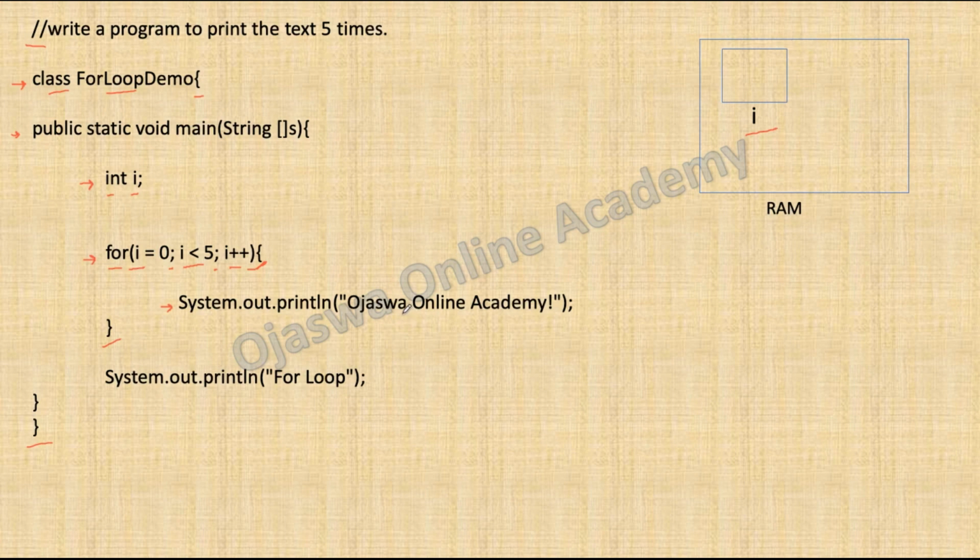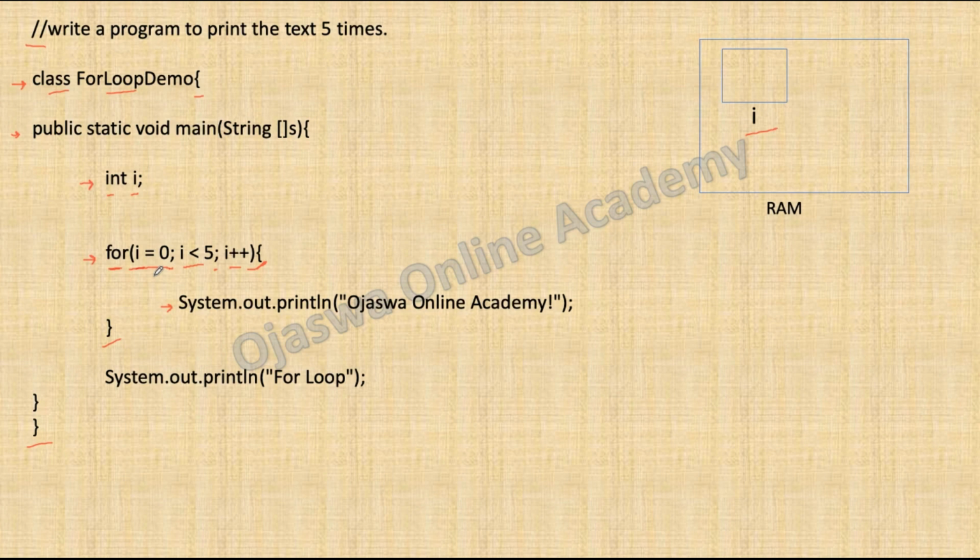Now how does it work? Once the interpreter reads this line, the for keyword denotes that it is a for loop. Inside the parenthesis, first you need to initialize the variable which works like a counter. Every time the loop iterates, this variable will increase its value. You need to decide what should be the initial value of the variable as per your logic.